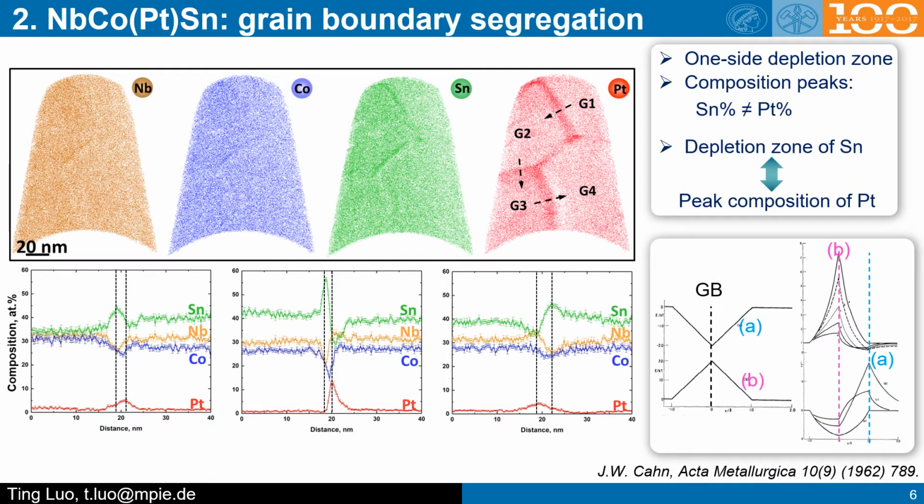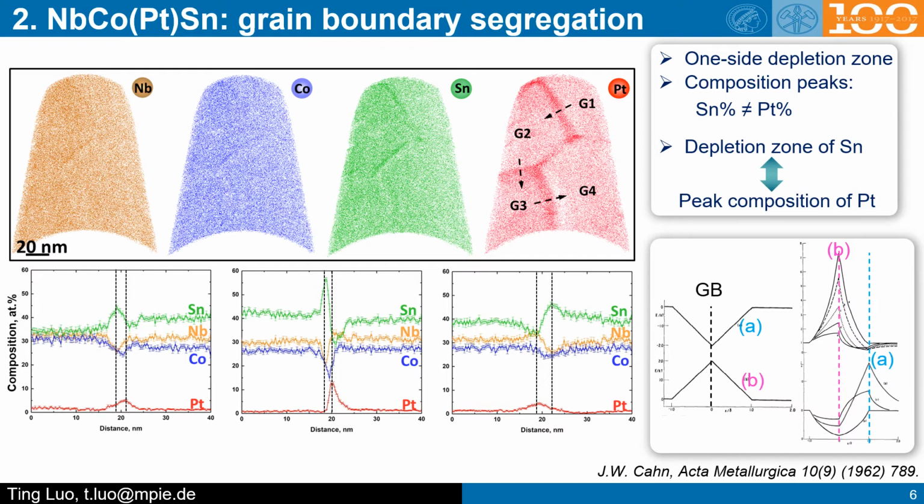In this APT volume, we observed 4 grains, and we plot the 1D composition profile crossing different grain boundaries, and we found that these profiles are quite interesting. First, the peak compositions of platinum and tin are not aligned in the same position. The peak composition of platinum always corresponds to the depletion zone of tin, and the depletion zone of tin is only present at one side. This is an indication of grain boundary migration.